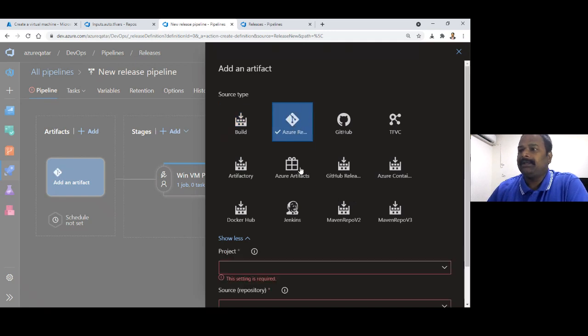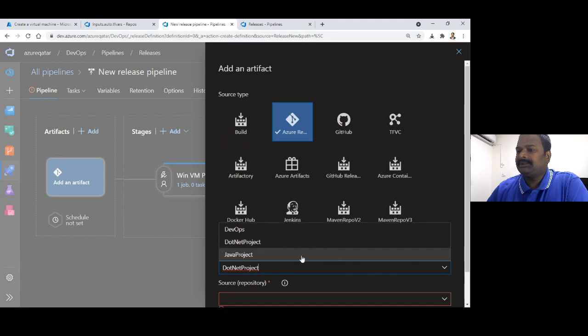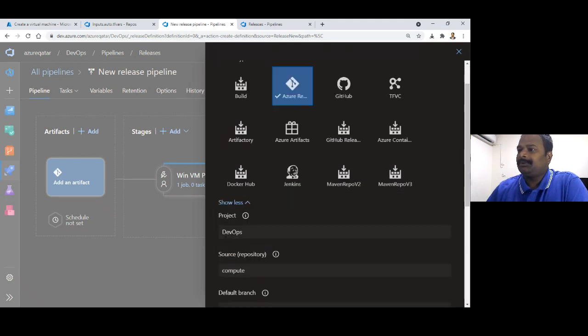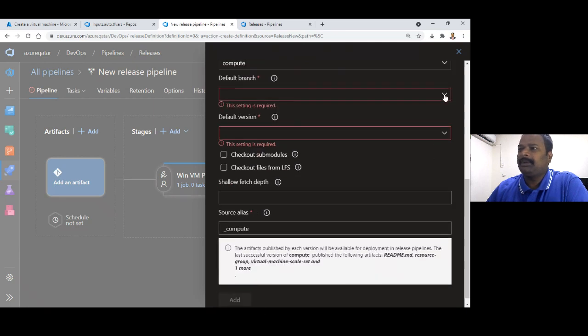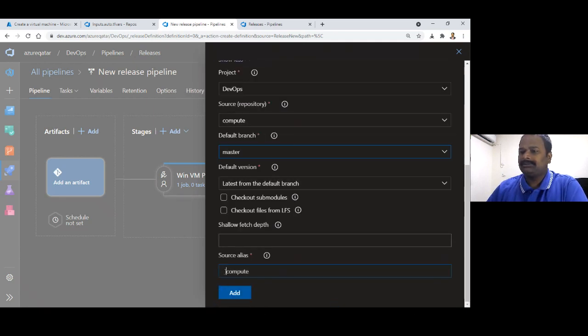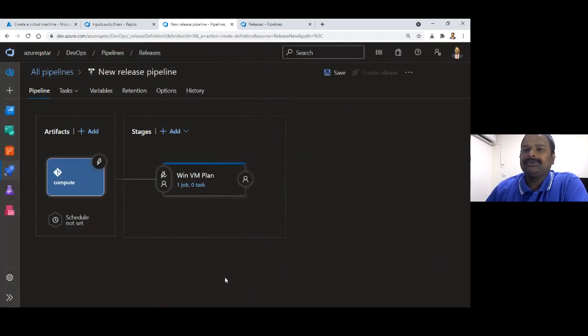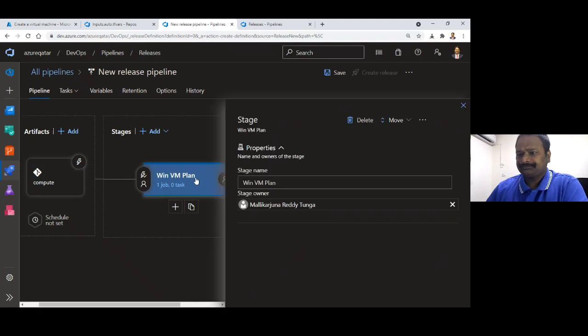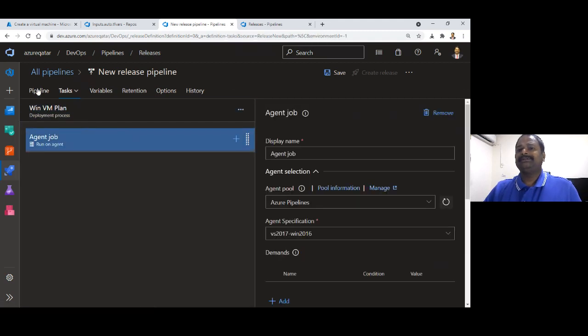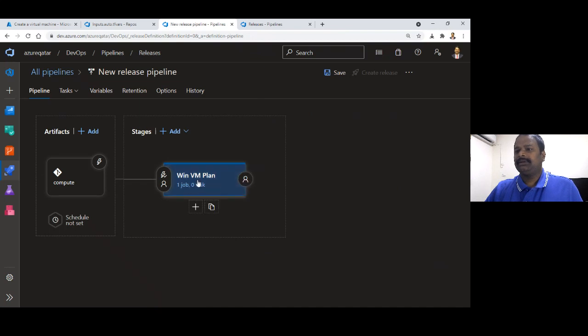We are going to take it from the Azure repos. You need to point to your project, your repository and the branch. If you have multiple branches, you can give multiple branches. This is the alias which will be shown here. Now we have this one. This is the first stage, so we are going to create the first stage.